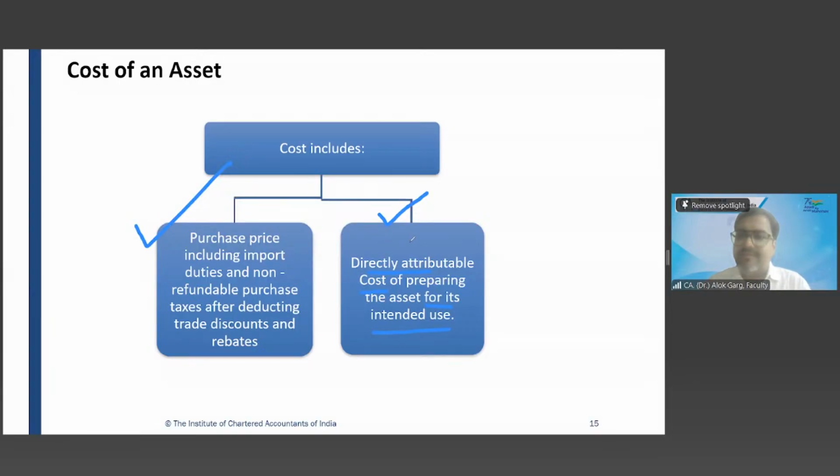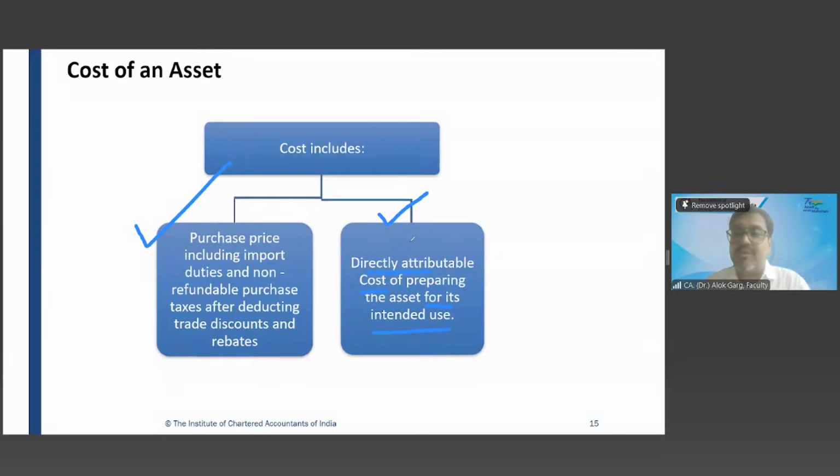Had the asset not been there, the cost would not have been incurred. For example, if you purchase a license, you also have to get the registration done for that license. That registration cost becomes part of the cost of the license, because it is directly attributable. If you had not purchased the software, you would not have incurred an installation cost.